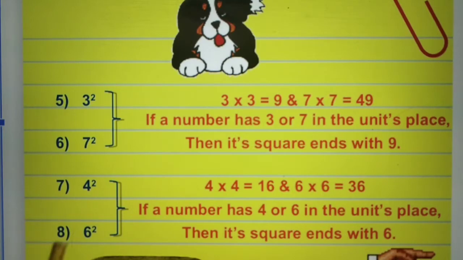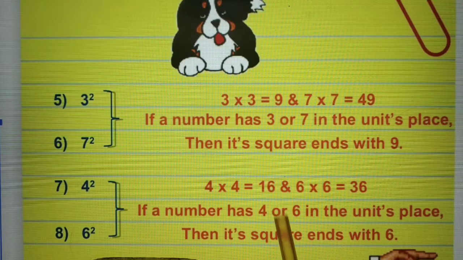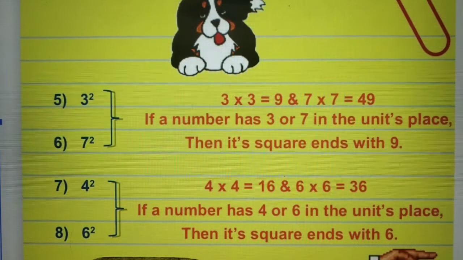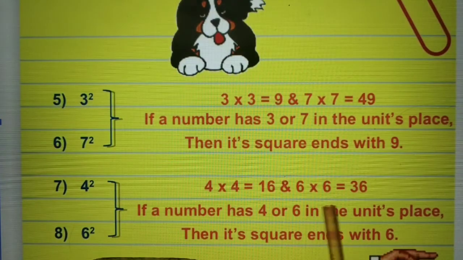Similarly, 4 and 6 are related. What is the relation? 4 multiplied by 4 gives us 16, and 6 multiplied by 6 gives us 36. In the question the unit place is 4, but the result's unit place is 6. Similarly, 6 times 6, the unit place of the answer is 6.